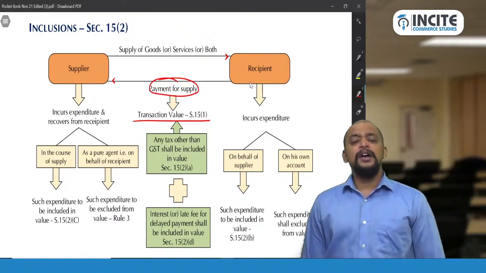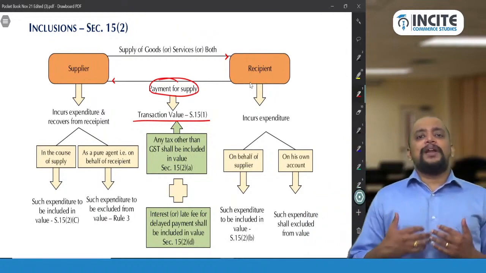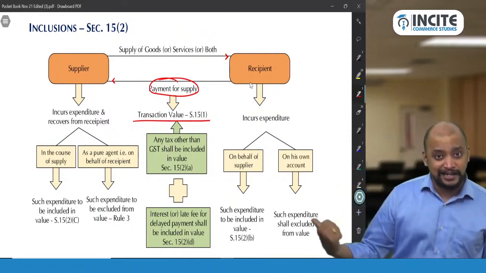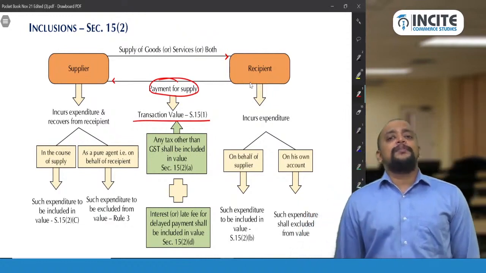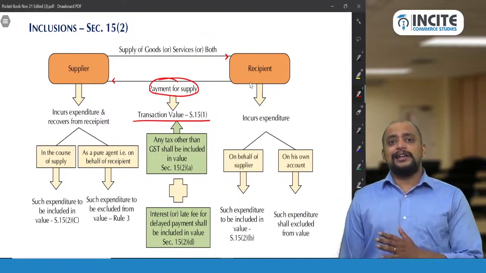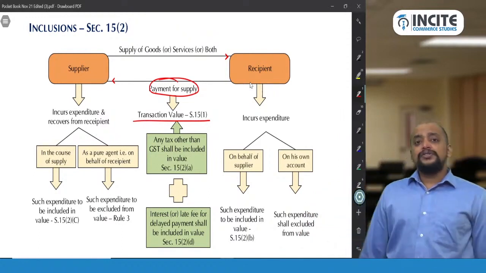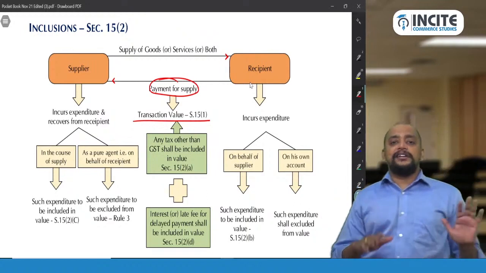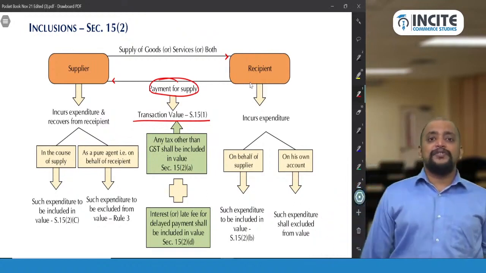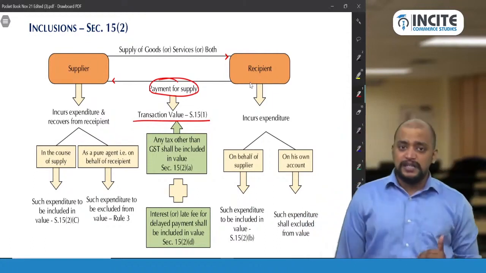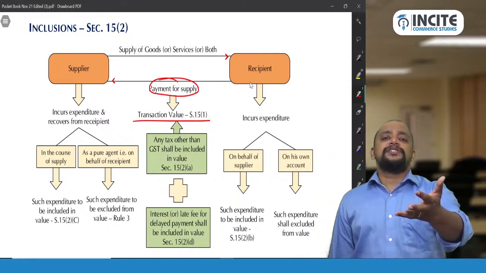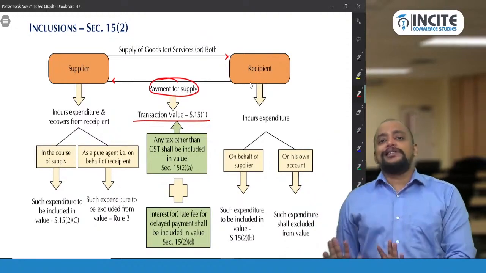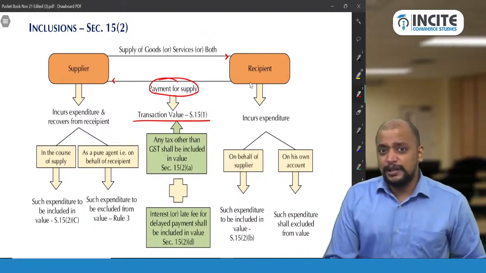Then what about TCS? Whenever the supplier collects some percentage, say 1% or 2%, as TCS from the recipient under the Income Tax Act, should that TCS be included while computing GST? No. There is a CBIC clarification which says that TCS is an interim levy, not having the characteristic of a tax. So don't include TCS while computing GST. Say, for example, when an automobile is sold to the recipient, they will be recovering some TCS. That TCS should not be included in the value for computing GST because of the circular. So these are the points related to 15.2a.